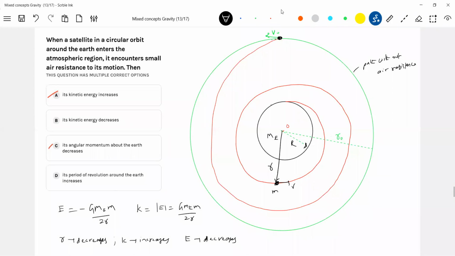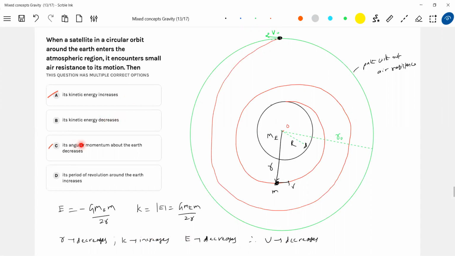The reason for this is the viscous drag. If E decreases, then potential energy must decrease here. The rate at which potential energy decreases will be greater than the rate at which kinetic energy increases. So kinetic energy increases, justified. Overall mechanical energy decreases, but the decrease in potential energy is greater than the increase in kinetic energy. Therefore, the overall energy of the satellite decreases. Where will it go? Converting to heat. It is utilized to overcome the drag. So kinetic energy increases, I'll justify.